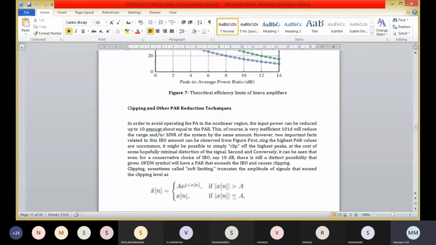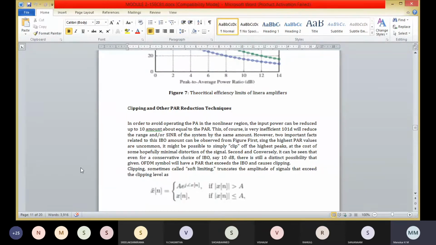Next we are going to study the clipping and other power reduction techniques. First, we are going to study the clipping techniques. In this technique, we clip off the highest peaks at the cost of some hopefully minimal distortion of the signal.